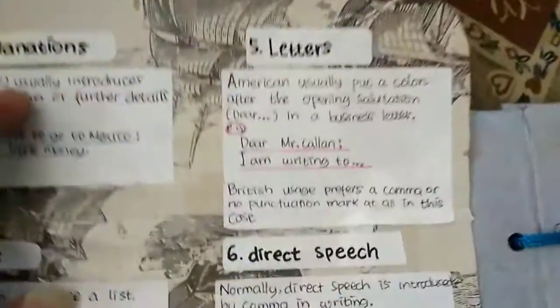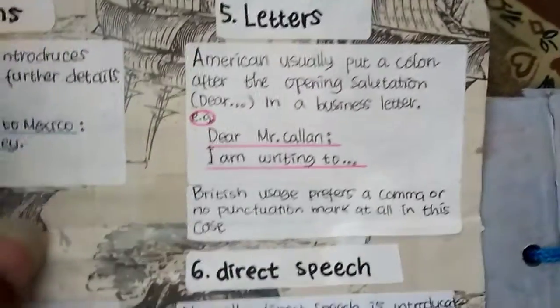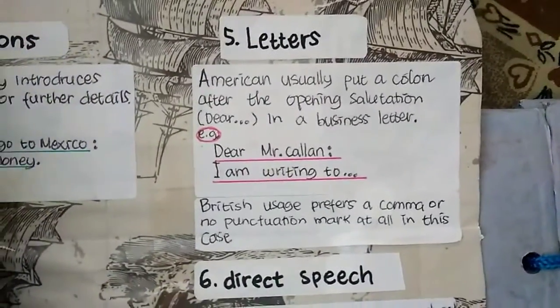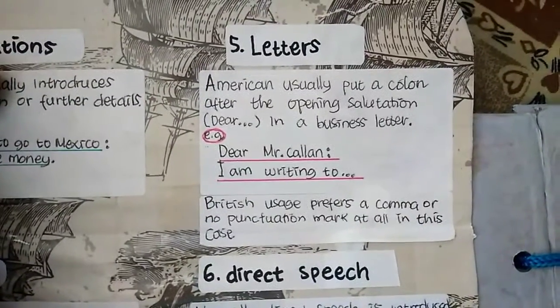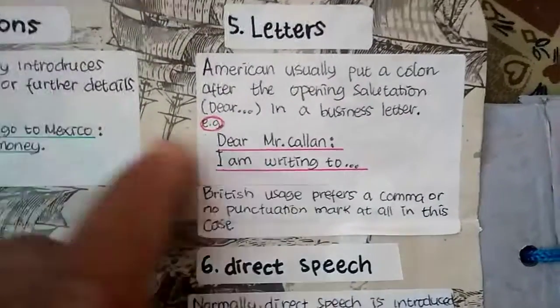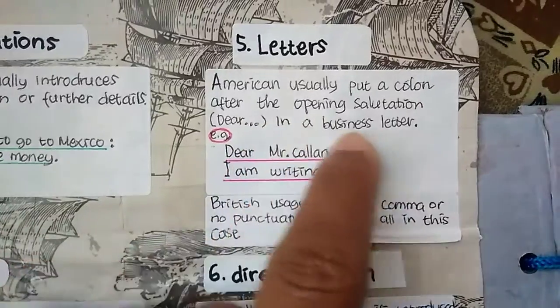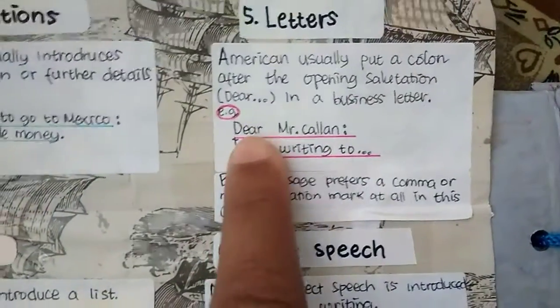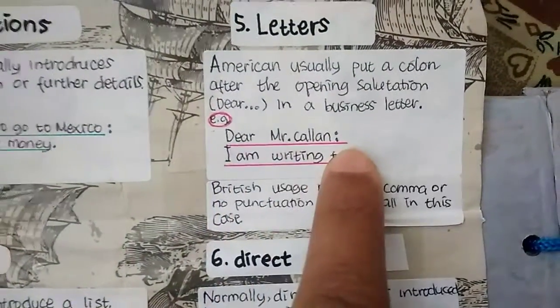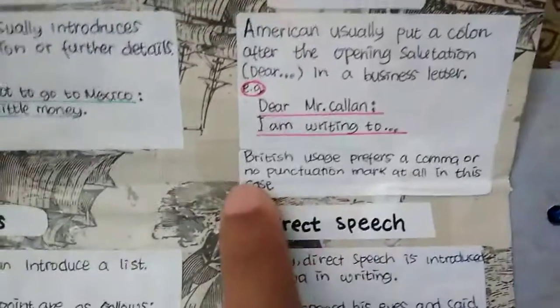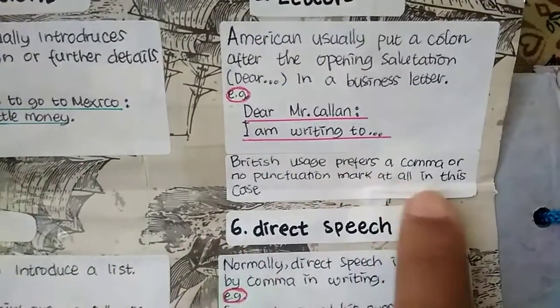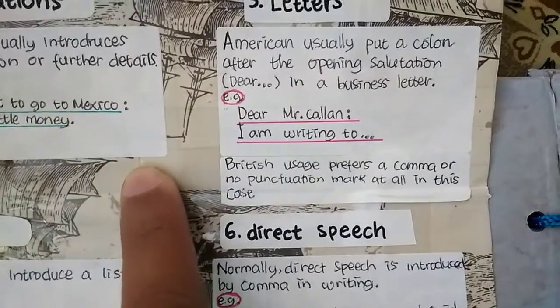And number 5 is letters. Americans usually put a colon after the opening salutation, like dear blah blah blah in a business letter. For example, dear Mr. colon I am writing to. British users prefer a comma or no punctuation mark at all in this case.